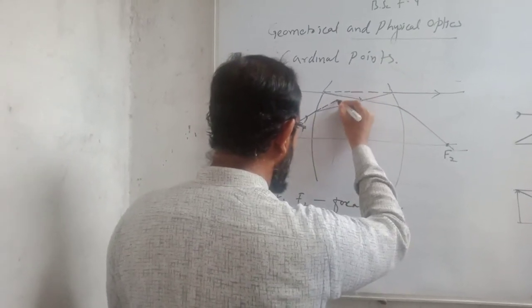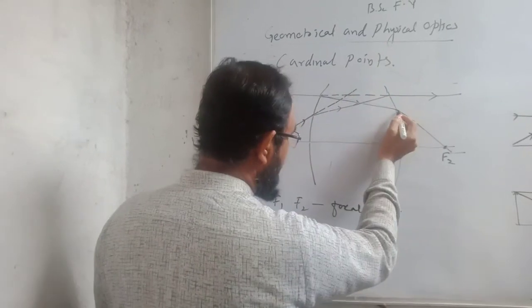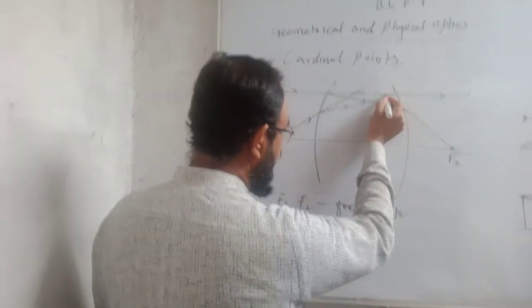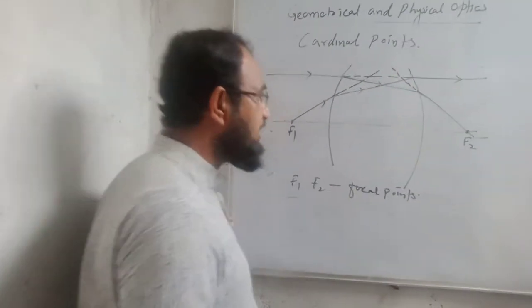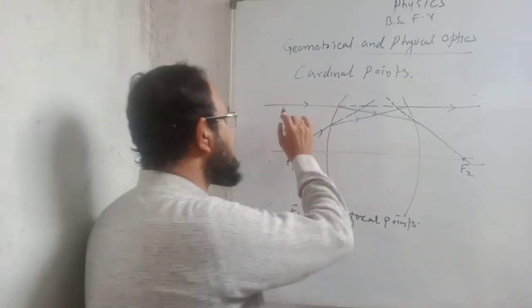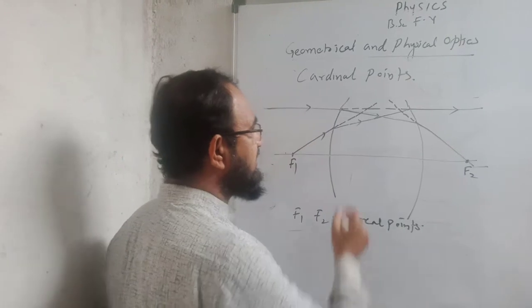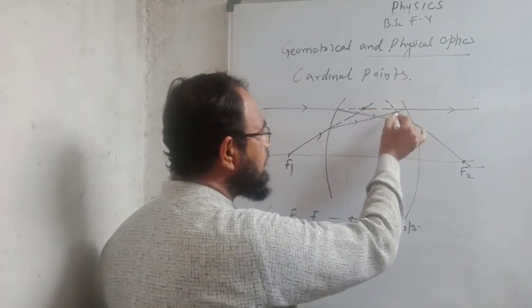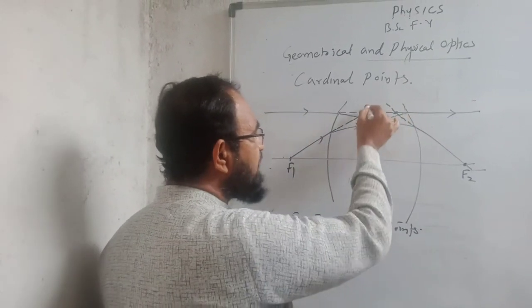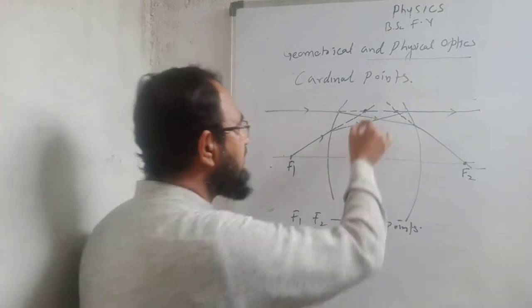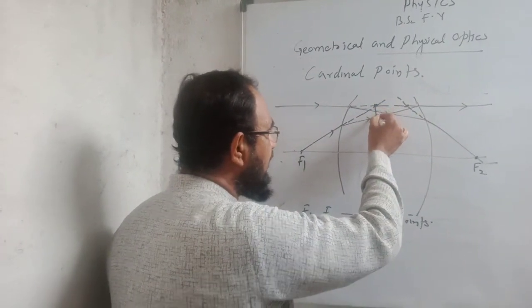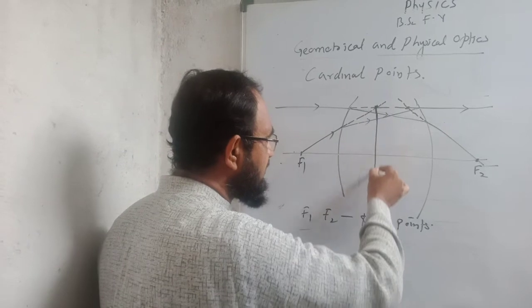Now to find the principal points, I will extend this ray, I will extend this one, and I will extend the refracted ray. Okay, I am extending the incident ray and the refracted rays. So I will get here the 2 points. And from these 2 points, I will draw the perpendicular on the principal axis.